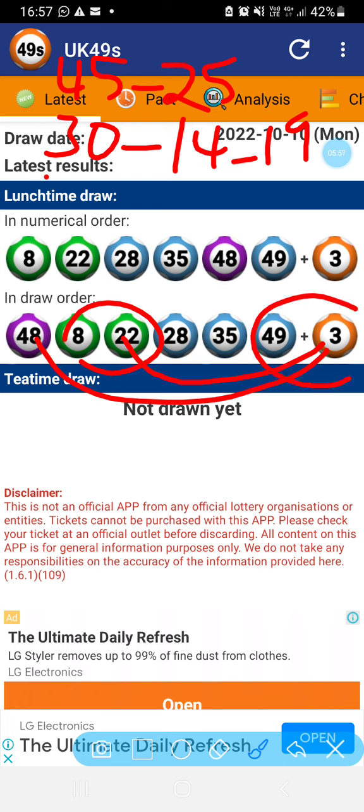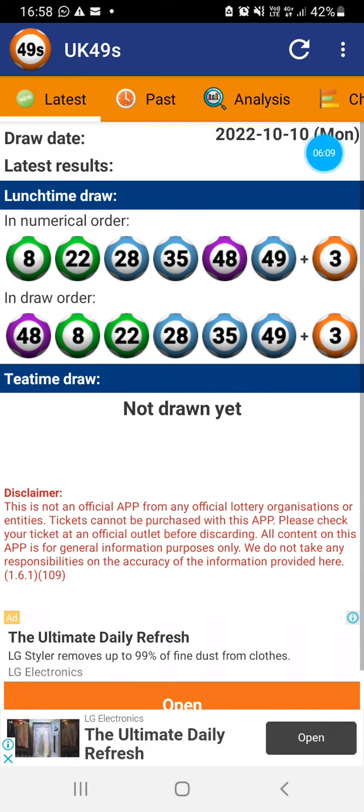All right, the last one here, 49 minus 3, it's a 46, and then 49 plus 3, it's a 25 again. So please play 25 and a 7. I'm going to add a 7. I suspect 7 is coming. So 25 and a 7 there. Did I do all the calculations here? Those are the numbers that are coming from here. It's all right. I'm not going to repeat them.